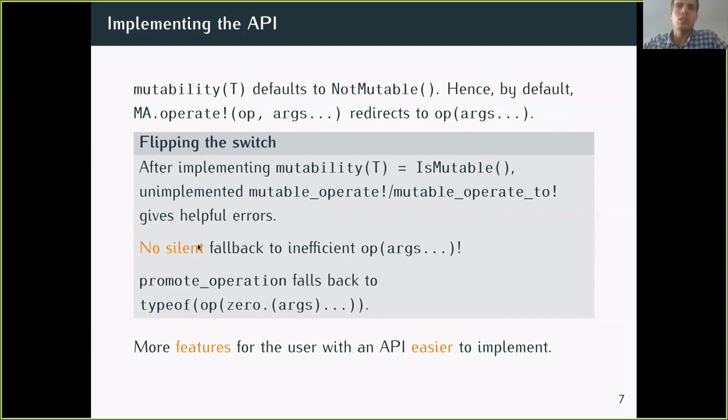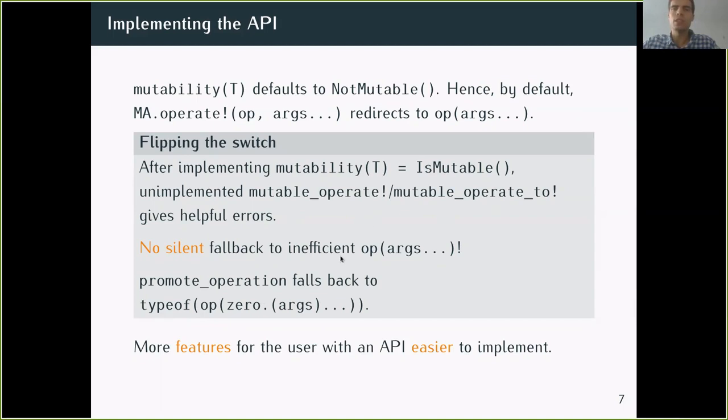And so you don't have your code being silently slow whenever you don't exploit mutability. Every time you don't exploit mutability, you get an error. So it's quite useful. You don't need to profile to make it fast. You actually get an error to show what to change. And you implement all these mutable operate bang. And then for promote operation, there is a fallback that just relies on inference to do that.